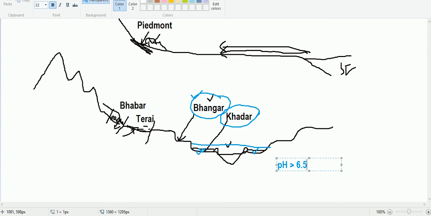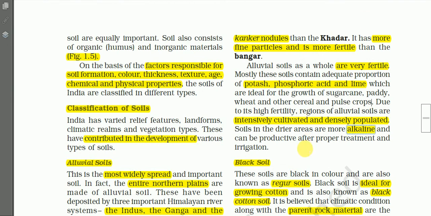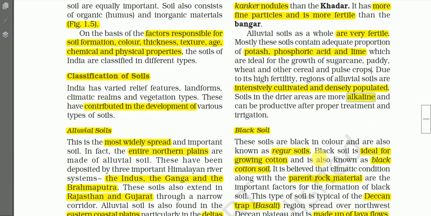In the case of water it is 7, but for the soil it is 6.5. The neutral value is 6.5, and if the pH value is more than 6.5, we call it alkaline. In the dry areas, these alluvial soils are alkaline and can be productive after proper treatment and irrigation. Up to here, any question, boys and girls?